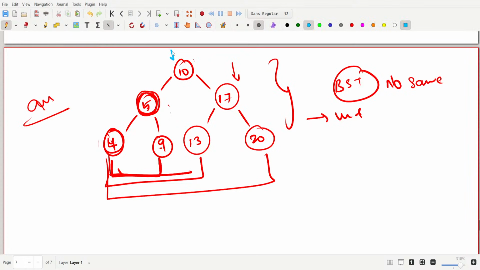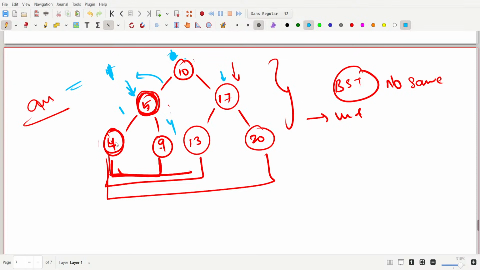Now I am here. Now I will check the absolute difference between my root, this child, and 5 and 17. Take this smaller absolute difference as 5, so I will save it as 5. Next, I will move this pointer to 5, and I will check the absolute difference between 4 and 9. It becomes 1 and it becomes 4. The minimum will be 1, so I am going to save 1 here.